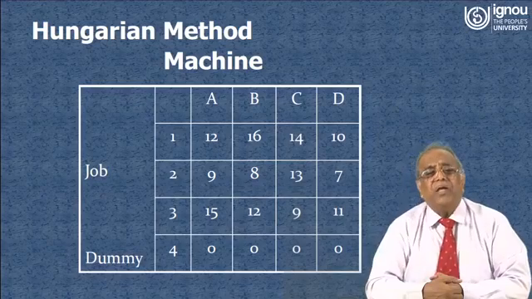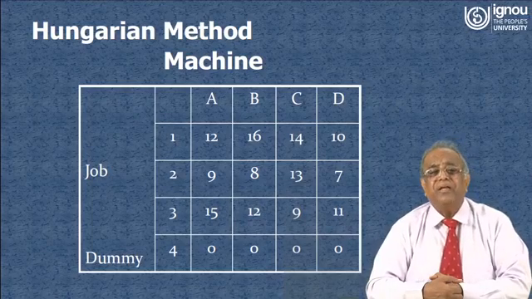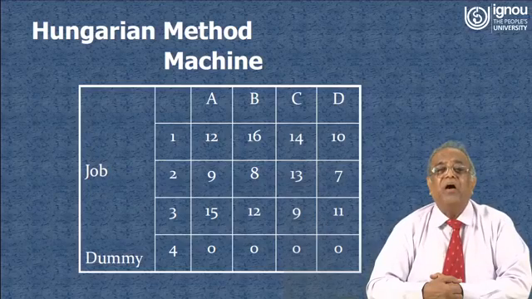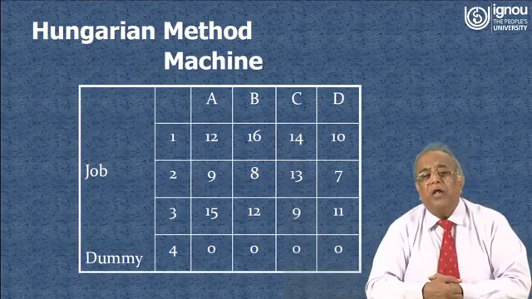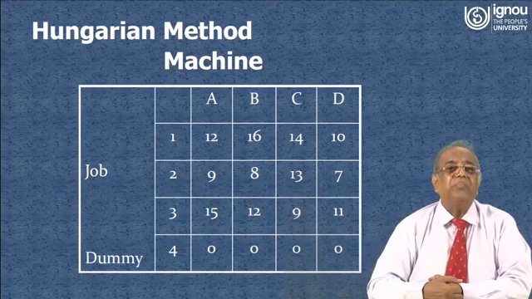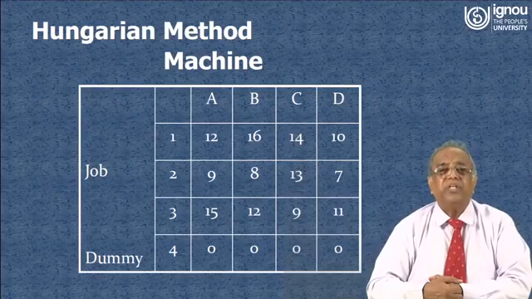Now we have to assign the jobs to the 4 machines, and the machines are such that they can perform the processing of any of the jobs. Now the costs are given. For example, if job 1 is to be completed at machine A, the cost is 12. If job 1 is to be completed at machine B, these costs are given.